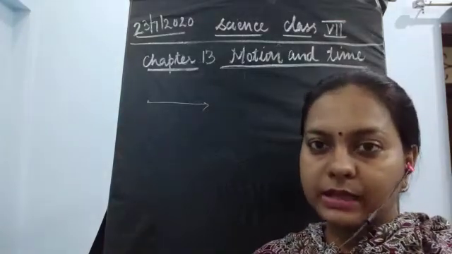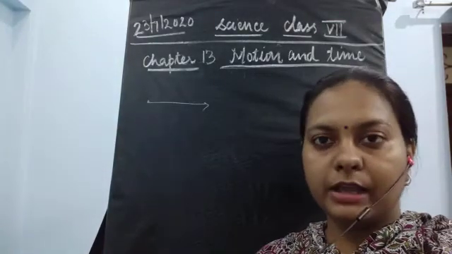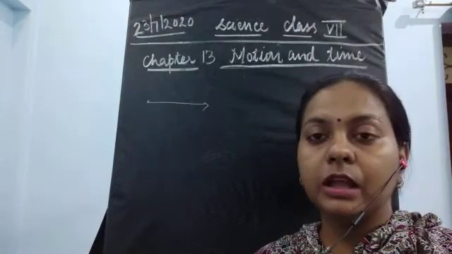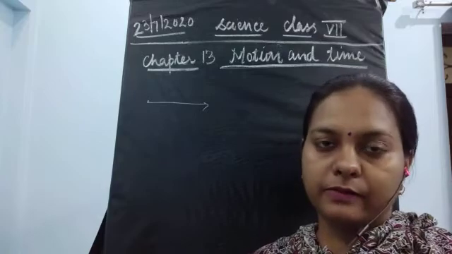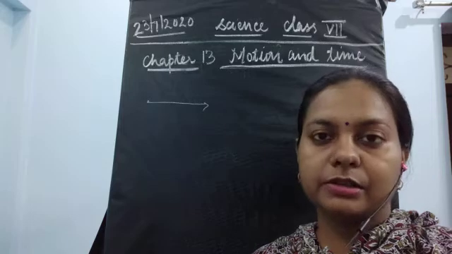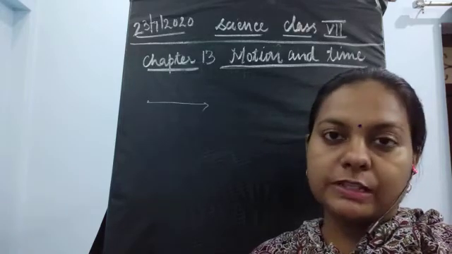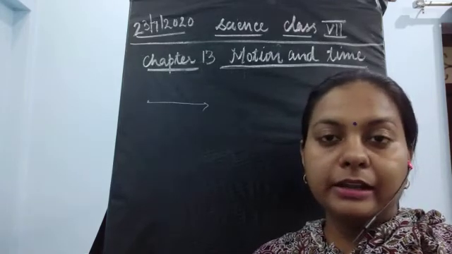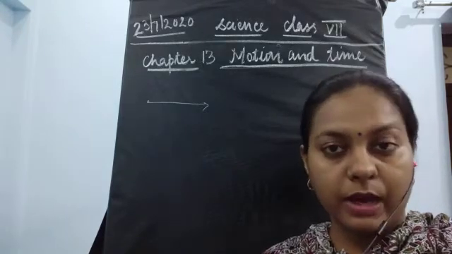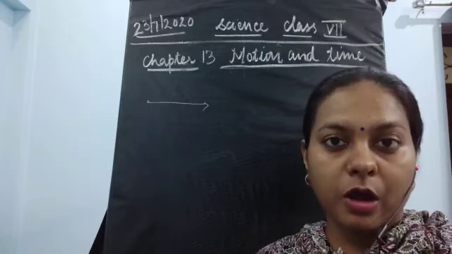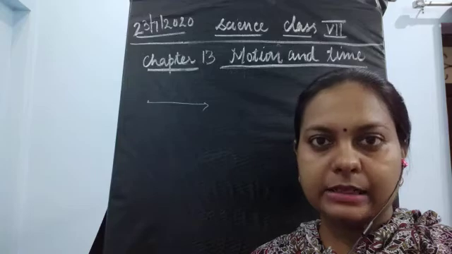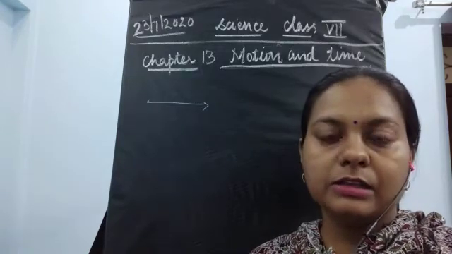Then we discussed the different types of motion, where the first type was slow or fast motion. When we talk about slow and fast motion, we are simply taking into consideration the speed of the vehicle. The object is either moving slowly or in a fast motion. If the speed is more, the object is said to be in fast motion, and if the speed is less, the vehicle is moving in slow motion.